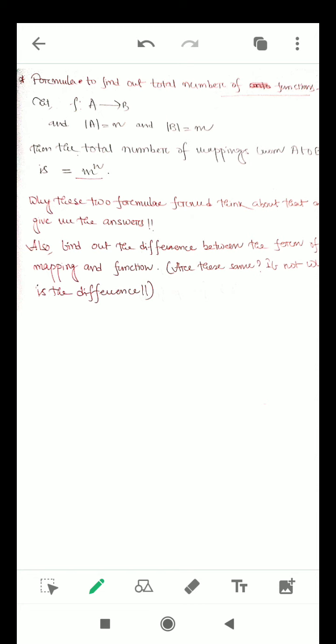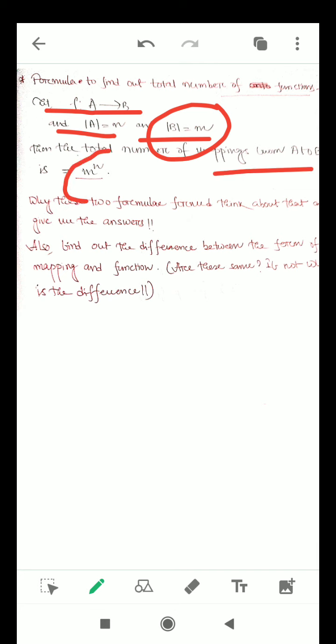Now the formula to find the total number of functions from one set to another set. I think you already have a notion of such a formula, because maybe it was already discussed in class 11. The total number of mappings from A to B, where the number of elements in the domain A is n and the number of elements in the codomain B is m, is m to the power n.